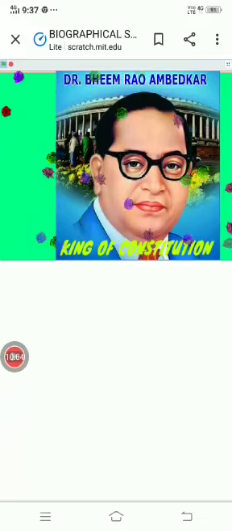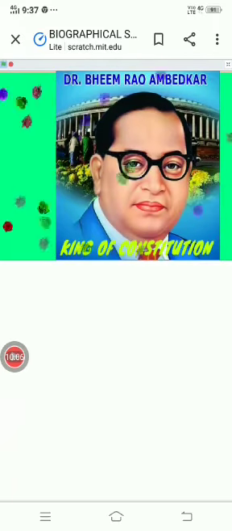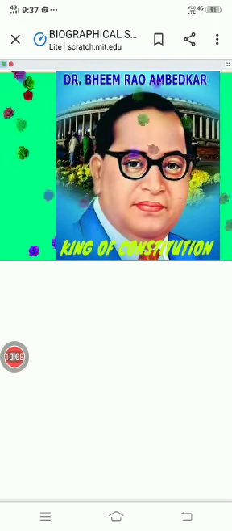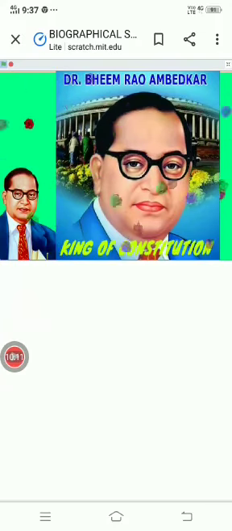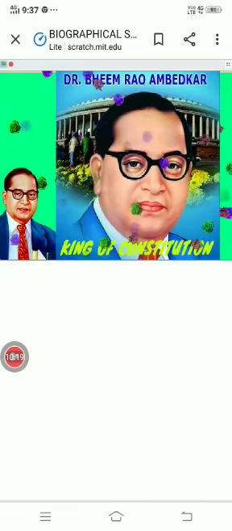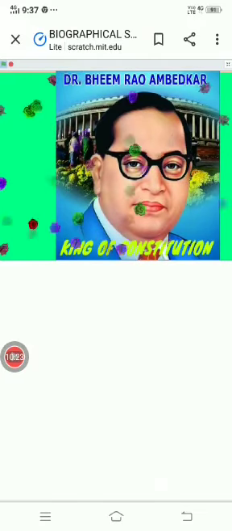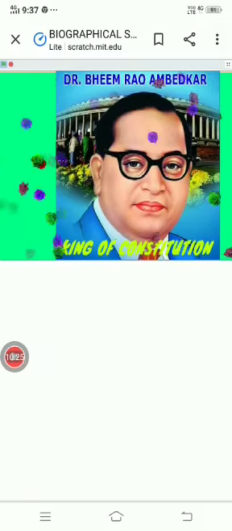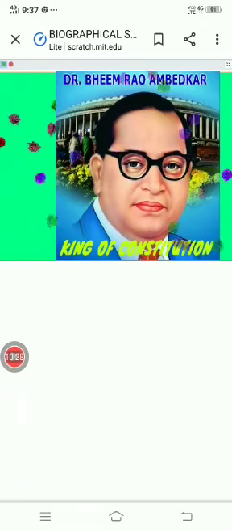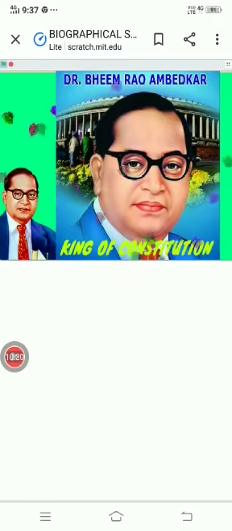Dr. B.R. Ambedkar is also known as Bhimrao Ramji Ambedkar and Baba Saheb Ambedkar, and he was born on 14th April 1891 to Ramji Sakpal, and he died on 6th December 1956. He was aged 65 years, his resting place is Chaitya Bhumi, and his nationality is Indian.